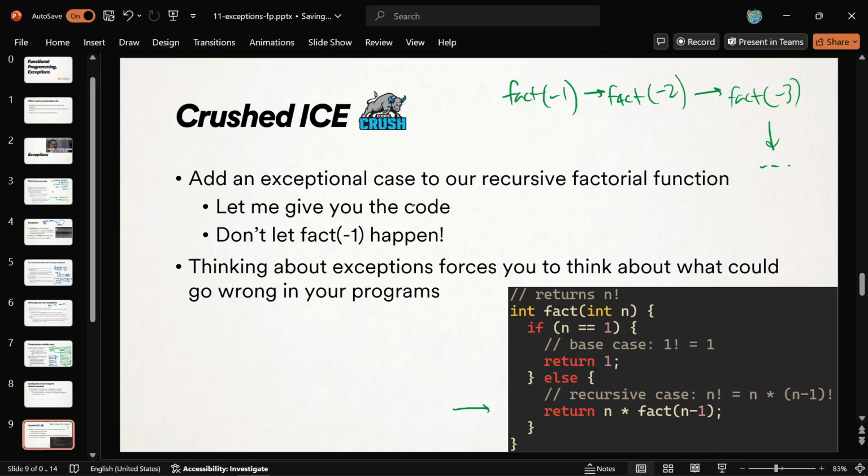So don't let the code get here. I'd like you to add an exception, right? I'd like you to throw an exception if you get a bad value given to you, all right? So try to fix this factorial code to handle 0 and -1 and -2 and all those values that are bad, and like throw an exception instead of letting them stack overflow. Does that make sense? So see if you can try that.